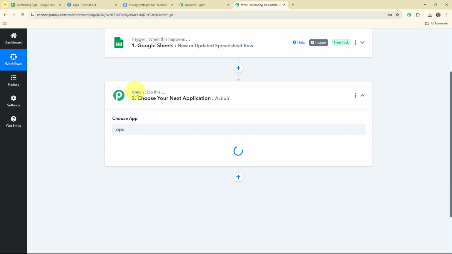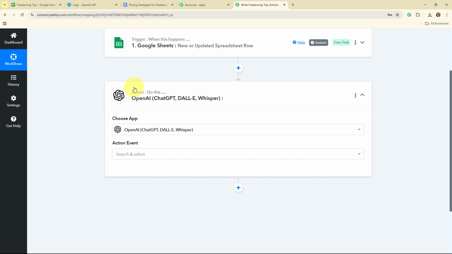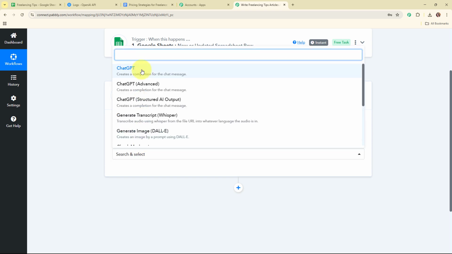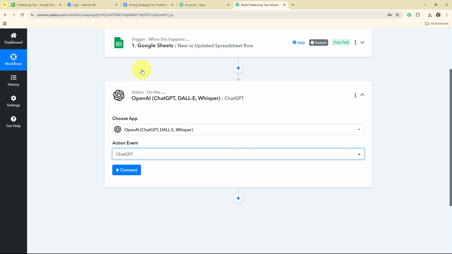OpenAI is a company that develops advanced AI tools and models like ChatGPT. People use OpenAI to create content, write code, answer questions, and even generate creative ideas. So in my OpenAI action step, I'm going to select my action event as ChatGPT, so that by using this particular model, OpenAI should generate a proper article for me.